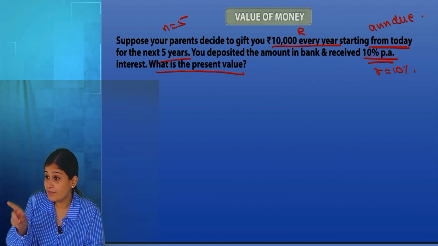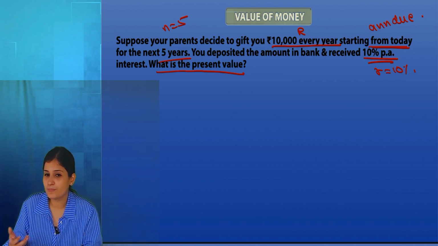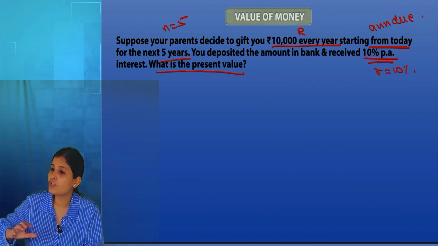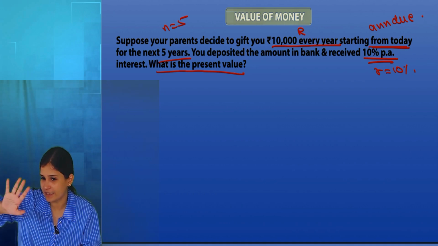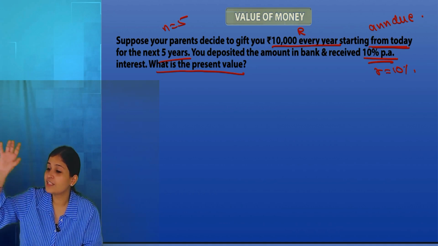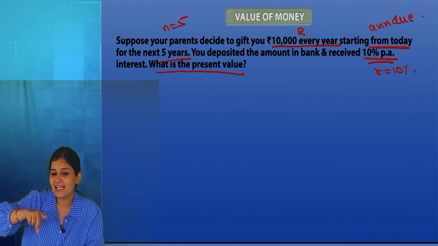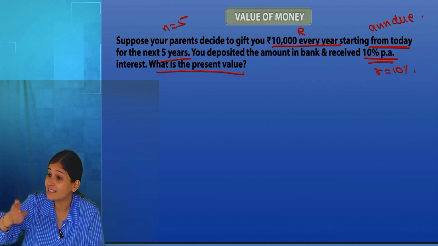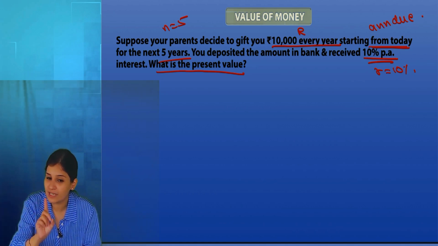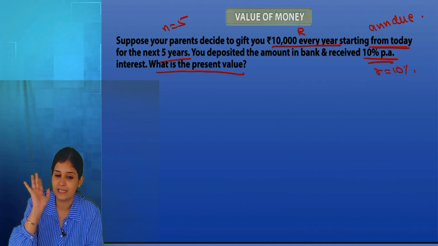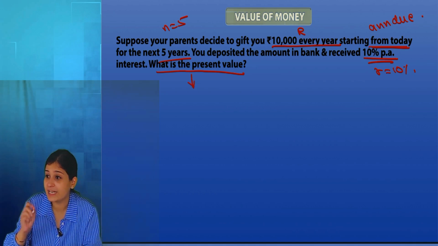The story build-up was future value. If I'm depositing 10,000 rupees every year at 10%, that means I'm going to withdraw it after 5 years. So they should have asked me the future value, but they asked me the present value. That is against the storyline, but it doesn't matter. Whatever the storyline, we have to find what the question asks. So we have to find the present value under annuity due.